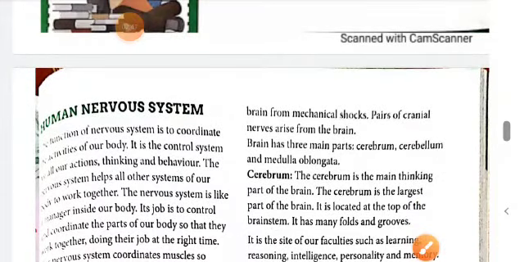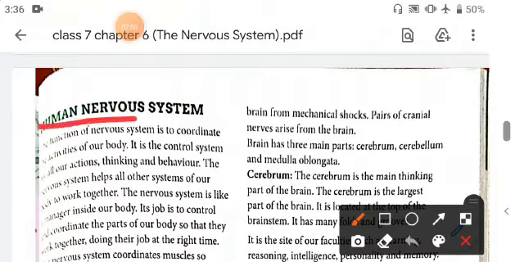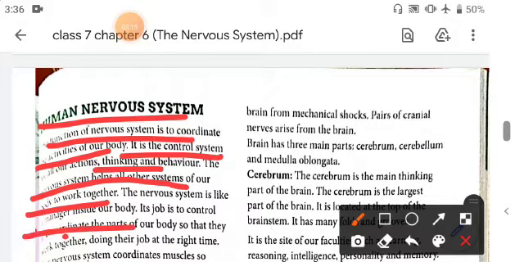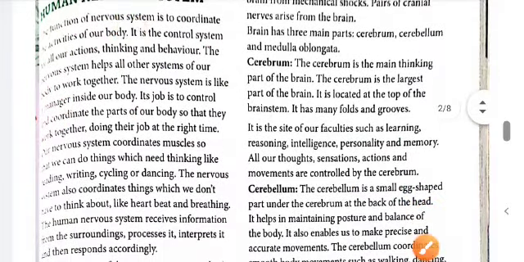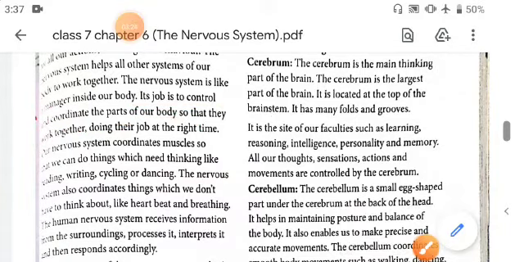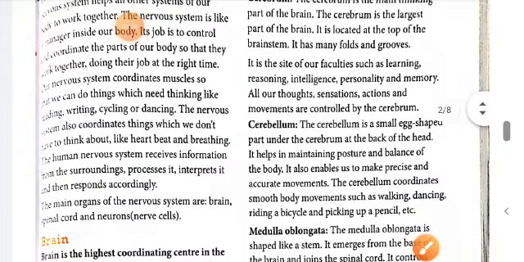So you know that the function of the human nervous system is to coordinate the activities of the body, and it controls activities like thinking and behavior. The nervous system helps other systems of our body and they work together. The nervous system is like a manager of the body. Its job is to control and coordinate the parts of our body so that they work together.